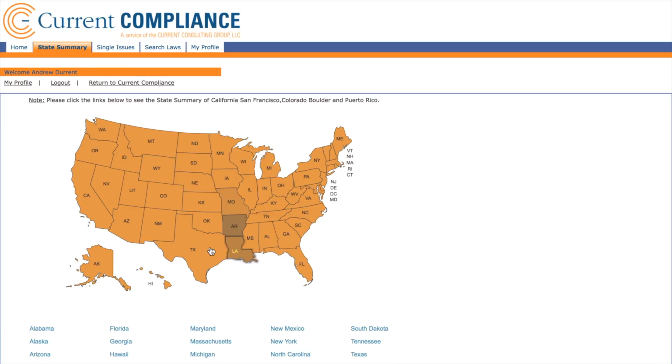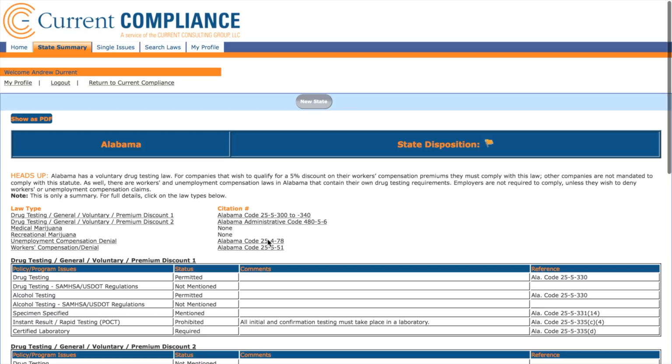Use the interactive map or the list of states and municipalities to select a summary. Let's start with Alabama. This is the summary page for Alabama. At the top you'll see the state name and the state disposition. Green flag means go, yellow flag means caution. In this case, Alabama has a yellow flag. This means that there are some important drug testing and other requirements to remain compliant in this state.